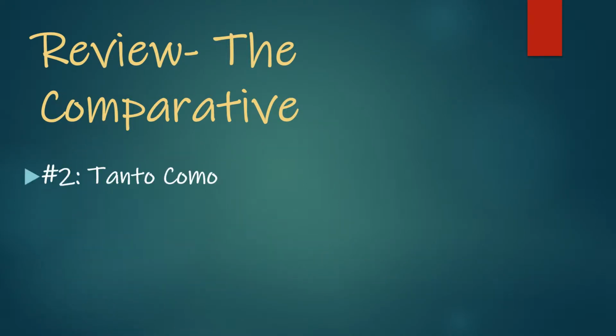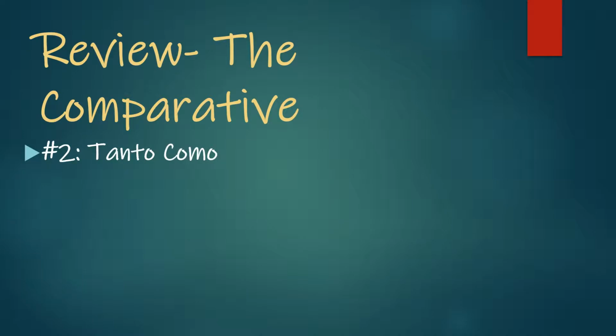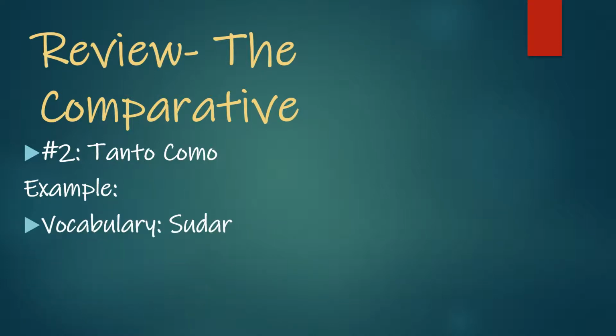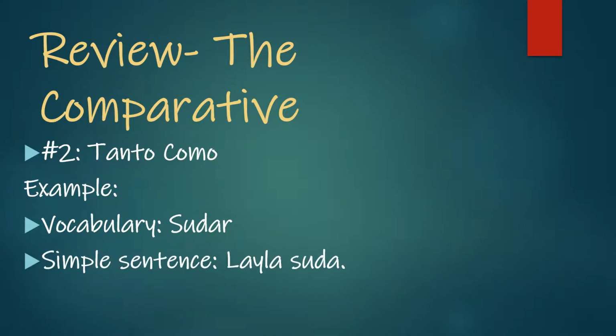All right, the next way that we have is with tanto como. So tanto como basically means as much as or as many as. So here we're going to use the vocabulary word sudar, which is to sweat. So a simple sentence, we're going to change sudar based on who we're talking about. So if it's Leila, it'd be ella, right?